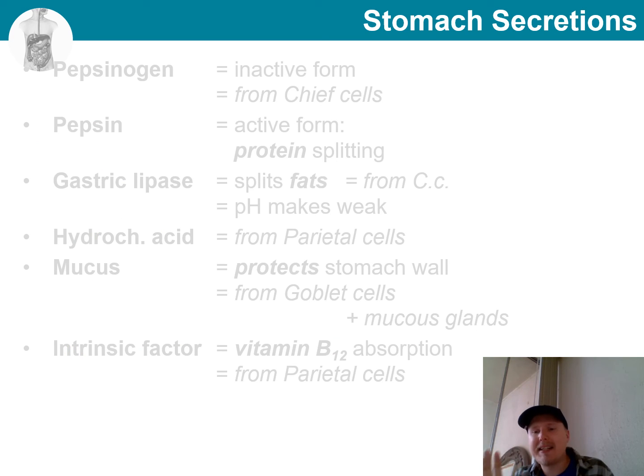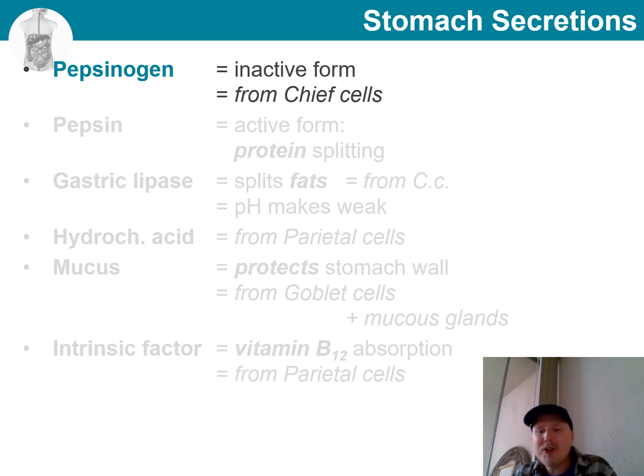What I have done next is to condense all of the important information about stomach secretions in one summary slide. So let's go through it together step by step as usual. The first one that we will look at is pepsinogen.